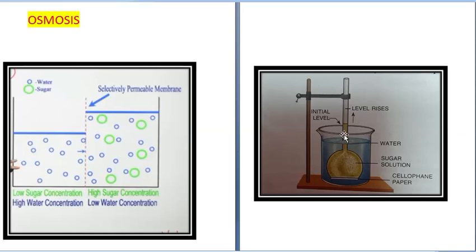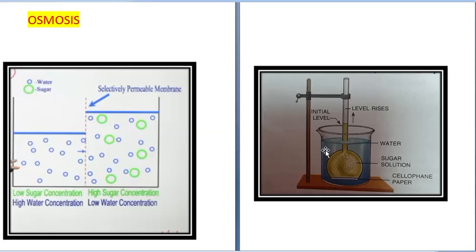After a certain time period, you will observe that the level of solution in the thistle funnel rises. Why? Because in the beaker there was 100% pure water, there was no sugar, and in the thistle funnel the concentration of water was less. So water molecules from the beaker moved into the thistle funnel through the semi-permeable membrane of cellophane paper, and the level in the thistle funnel rose.